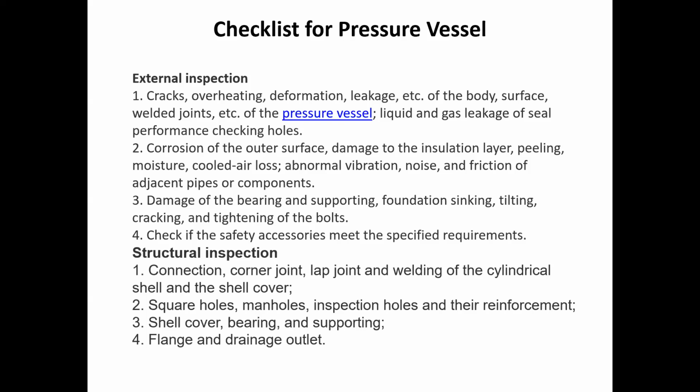Then there may be structural inspections. So we have to check the connections, corner joints, lap joints, welding of the cylindrical shell and shell cover, etc. So we have to inspect these structure points. So that is structural inspection.